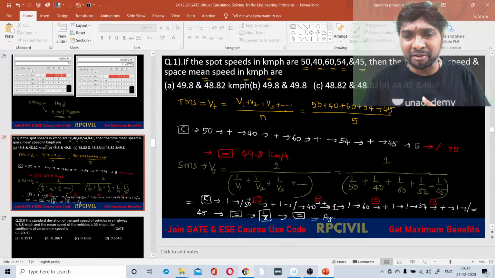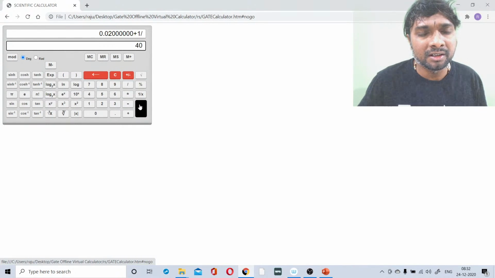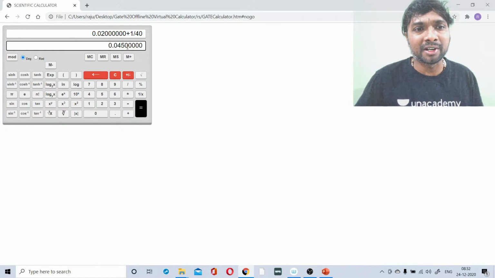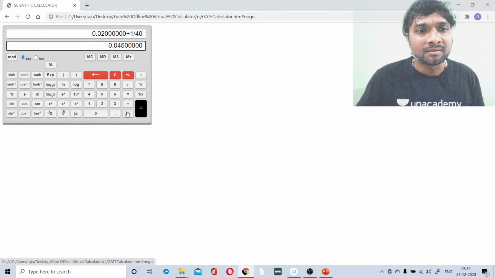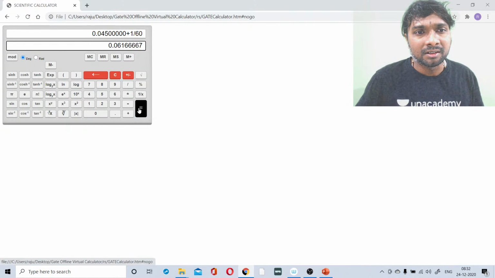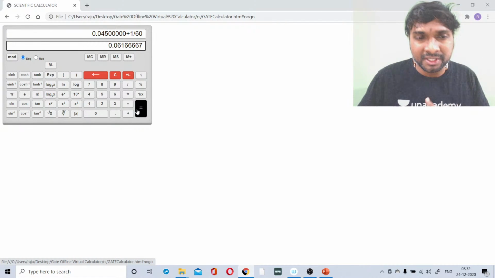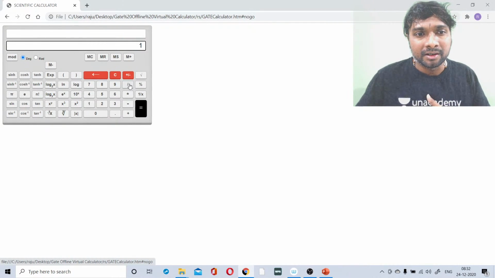Every time this equality symbol: 1 by 50, plus 1 divided by 40, equality symbol, plus 1 by 40. Plus 1 divided by 60, equality symbol. Without the equality symbol, don't go for the next one, right? Plus 1. Oh, sorry. I forgot this equality symbol, plus symbol.